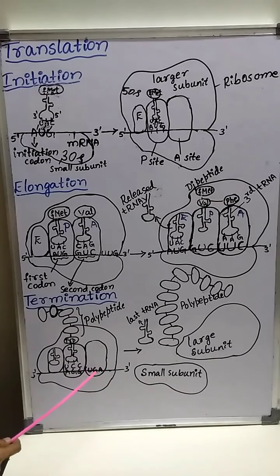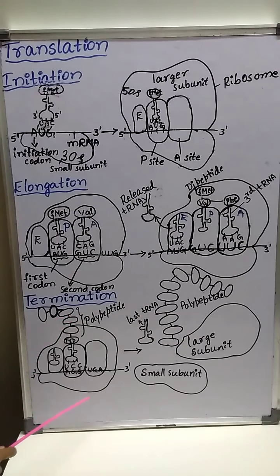See here, UGA is present. That means the presence of this terminator codon UGA on mRNA terminates the process of translation, and this terminator codon UGA does not code for any amino acid tRNA, or this terminator codon does not bind to any amino acid tRNA. That means it terminates the process of translation.